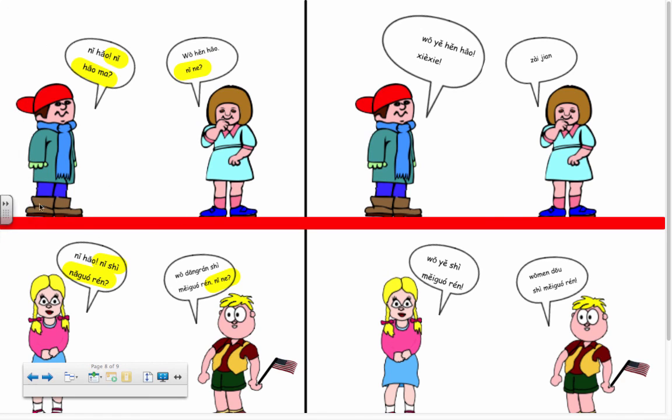Last little vocab word. Something to look up in your book. He uses the word 当然. 当然 means of course. So why does he say of course? Well, he says of course I'm American because he's holding an American flag. He's very, very proud of his American roots. He's showing it off with his little flag. And so when she asks him, where are you from? He says, of course I'm American. That's why I'm waving my little American flag.